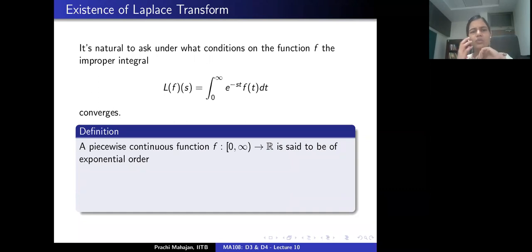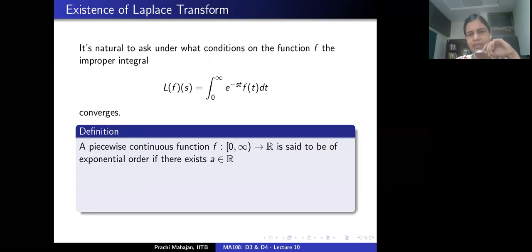Now I'm going to introduce one more definition which is needed in order to justify the existence of the Laplace transform, which is the following. We say that a piecewise continuous function has exponential order if the following is true. The function is assumed to be defined and piecewise continuous on the interval 0 to infinity.